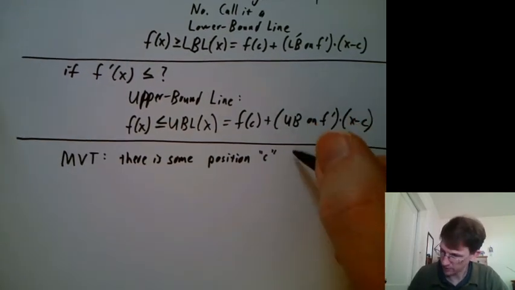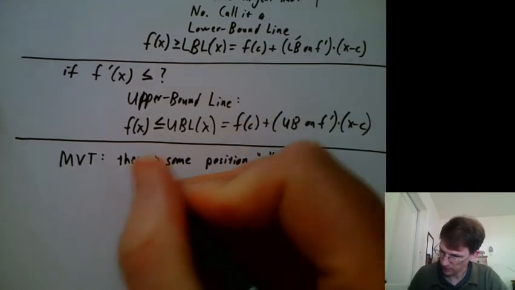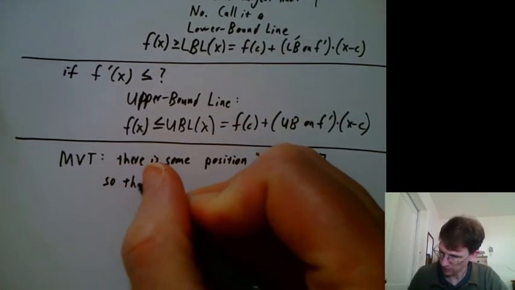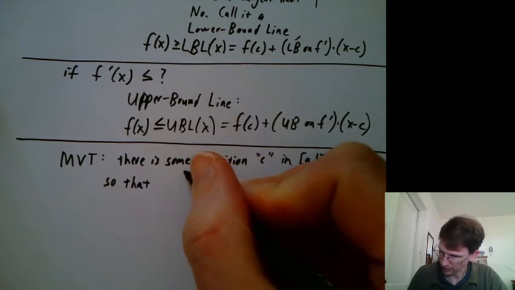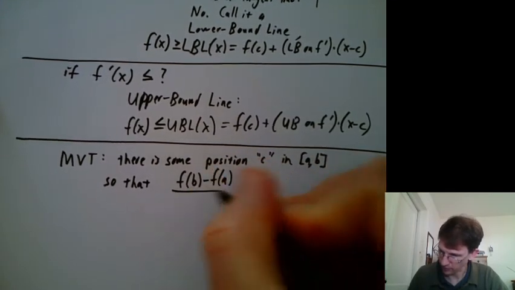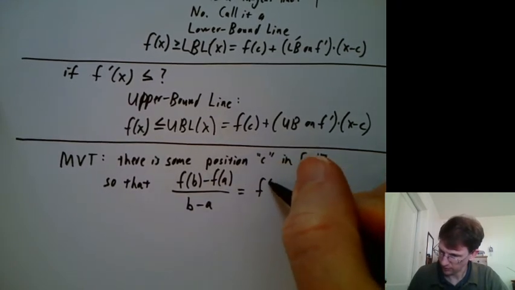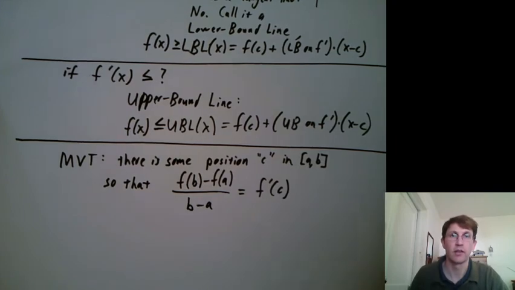There's some position c in the interval a, b, so that, I'm going to do the difference quotient first, f of b minus f of a, is equal to f prime at c.